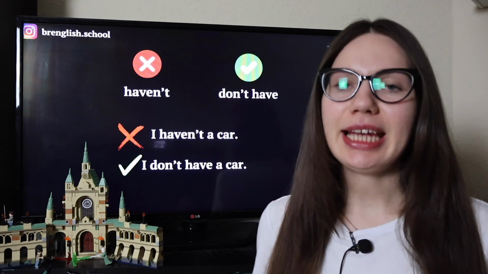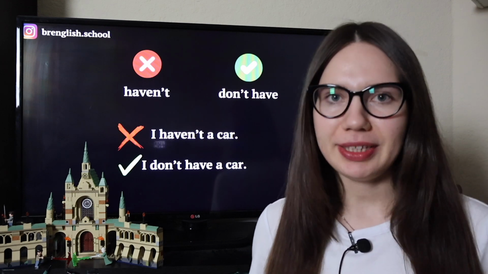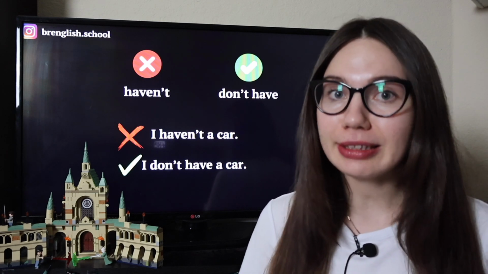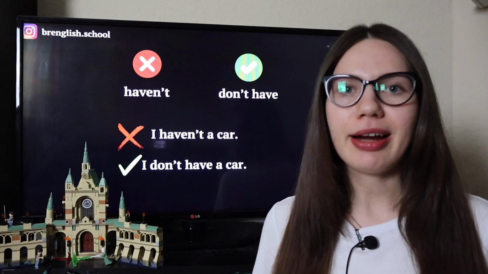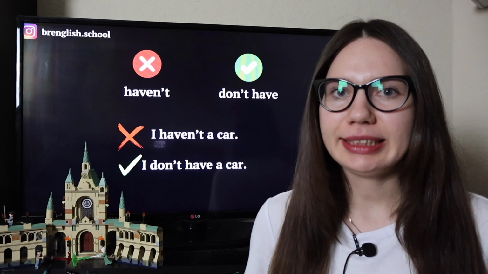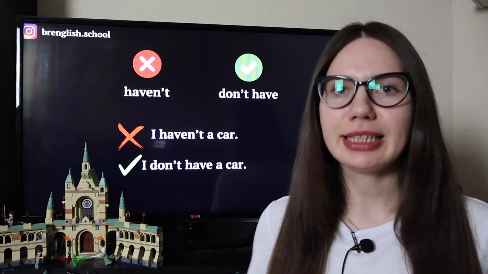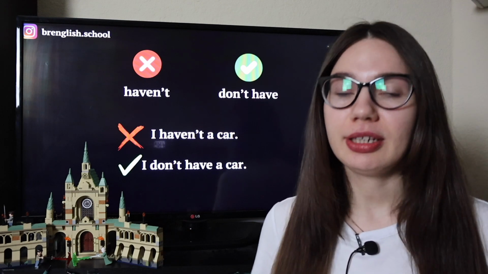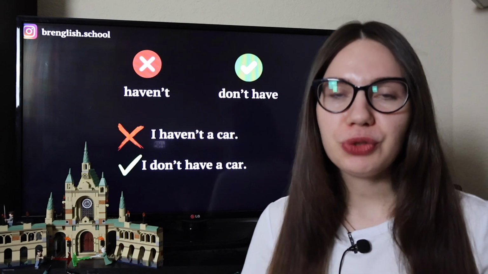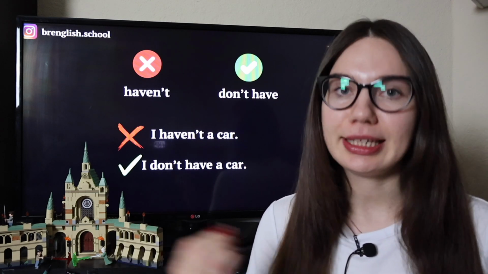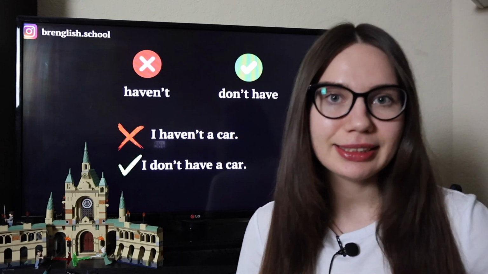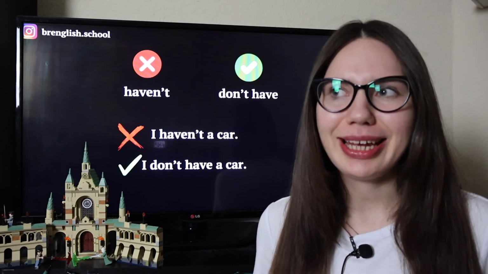So the second mistake is when students say I haven't. Like they want to say that they don't have this thing or they haven't got this thing, but they say I haven't. We cannot use haven't itself. If I want to say I haven't a car, no, it's incorrect. I say I don't have a car in present simple. I am absolutely sure that you have heard the phrase haven't when you were speaking about haven't got or hasn't got. So here we can say I haven't got a car or he hasn't got a car, but I cannot say I haven't a car.